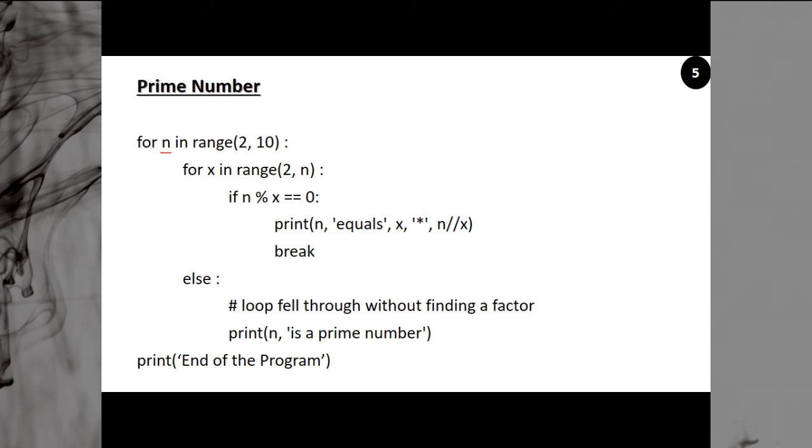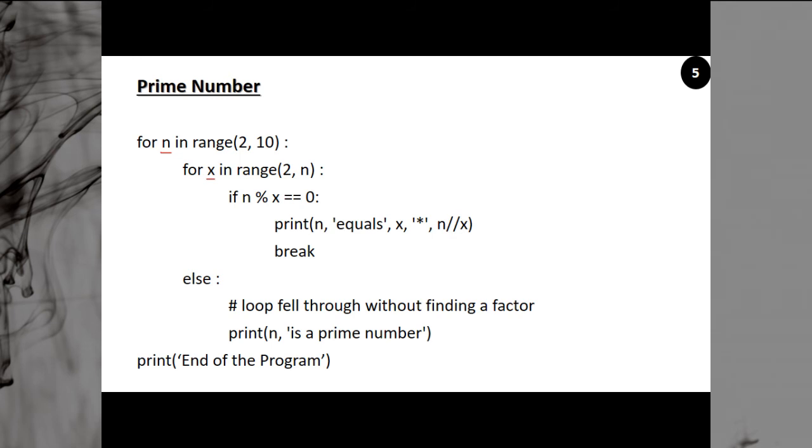So for n in range 2 to 10, what will it do? It will simply generate a series of n with value 2, then 3, then 4, then 5, then 6, then 7, 8, 9, and stop. Now in the loop we are using another loop. This is another for loop. In this for loop I am creating another counter x. So now x in range 2 to n.